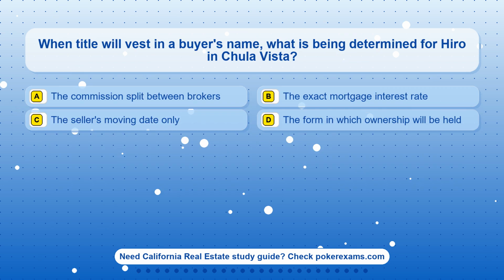Question 8. When title will vest in a buyer's name, what is being determined for Hero in Chula Vista? Option A. The commission split between brokers. Option B. The exact mortgage interest rate. Option C. The seller's moving date only. Option D. The form in which ownership will be held.